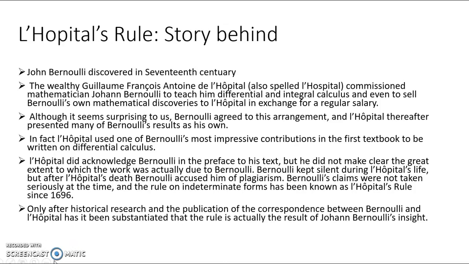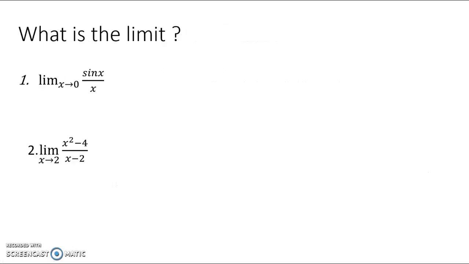Okay, this is the story behind this rule, and this rule is needed to solve these types of indeterminate forms. So what is the limit of this one? Limit x tending to 0 of sin x by x. Any idea? At the first attempt it is sin 0 by 0, that is 0 by 0. Then I think you have already studied that the limit of this one is equal to 1. So how can you get this one?